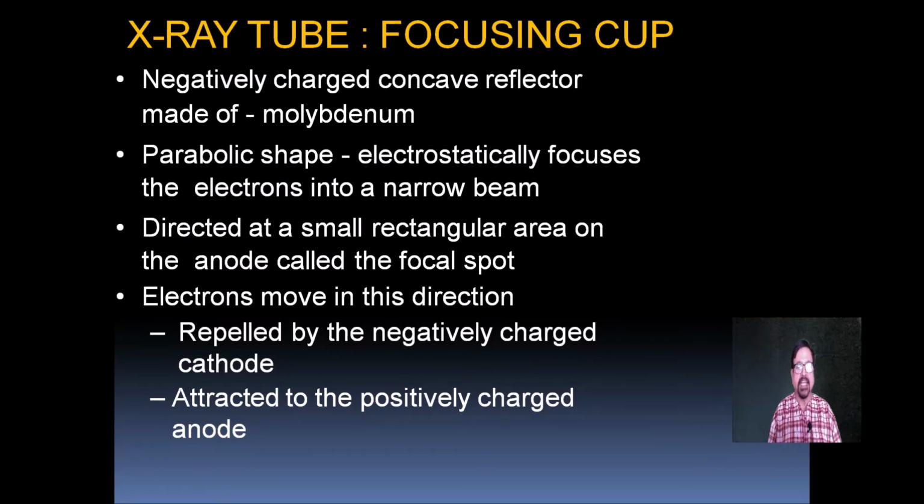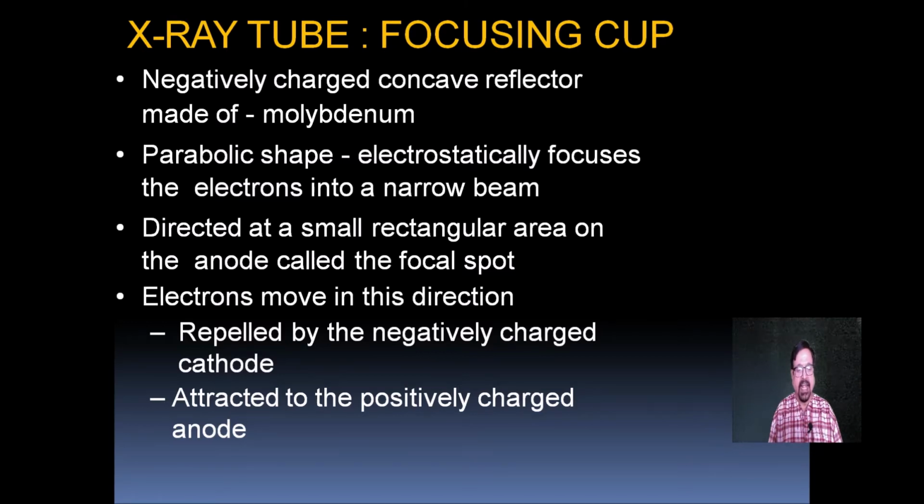So the focal spot is the area from where the X-rays are generated. Electrons move in this direction, repelled by the negatively charged cathode. The cathode boils off the electrons and they hit the anode, which converts them into X-rays. The focal spot is where this is done.